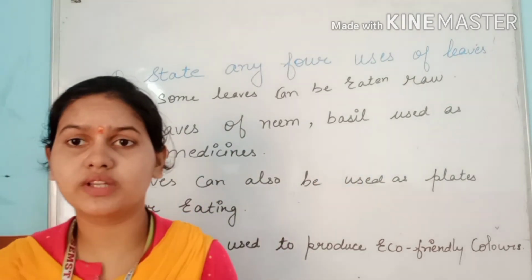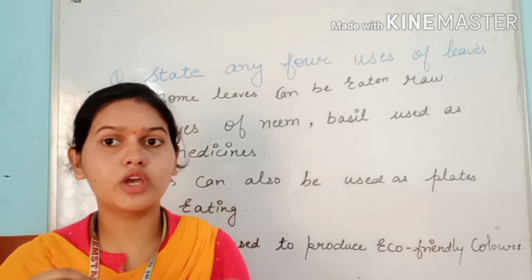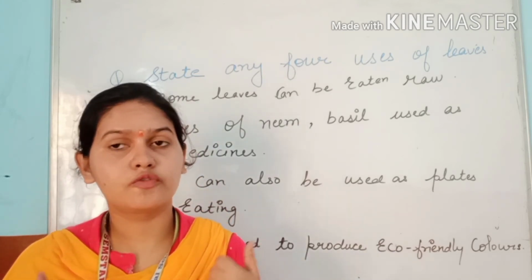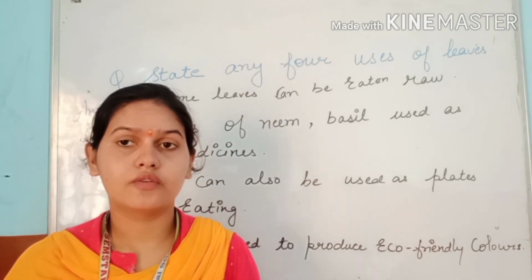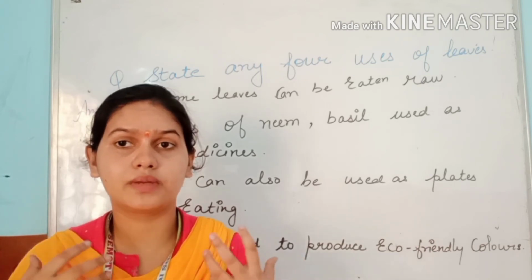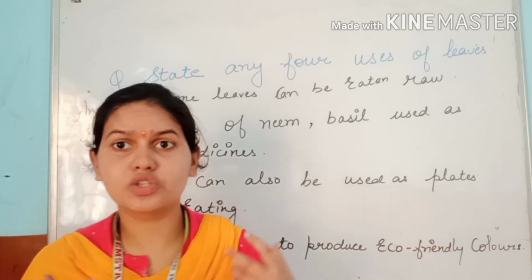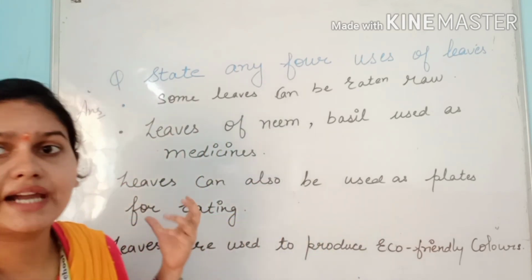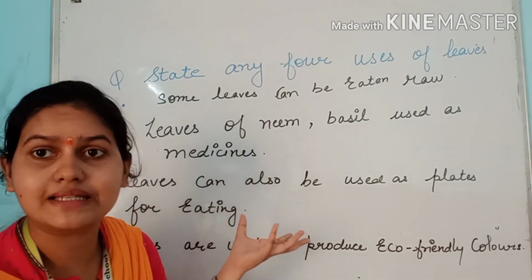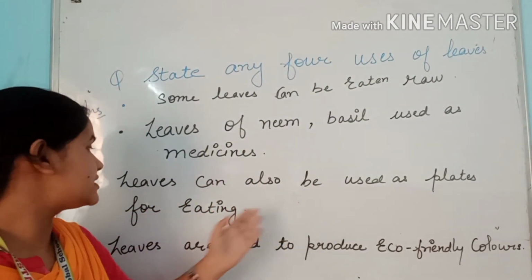We all know that in home remedies we always use neem for medicine, right? When we have a problem in our throat, or some acne problem, we always use neem. So these kinds of leaves we use in medicine. And leaves can also be used as plates for eating.